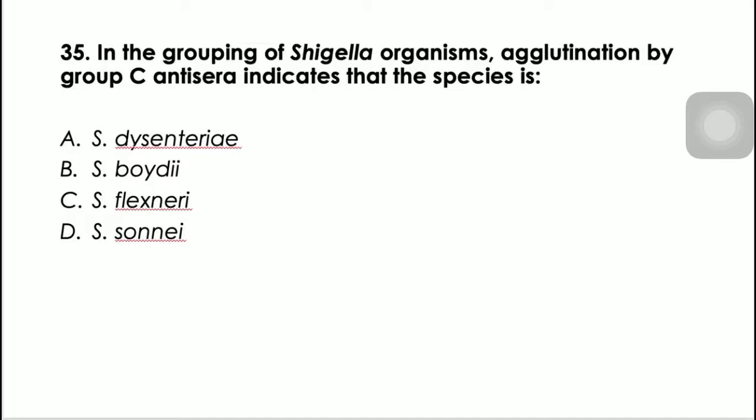Next number, 35. In the grouping of Shigella organism, agglutination by Group C anti-sera indicates that the species is. So, di ba, Group A is for Shigella dysenteriae, Group B is Shigella flexneri, Group C is Shigella boydii, and Group D is Shigella sonnei. So, for Group C, we have letter B, Shigella boydii. Okay, so again na, Shigella sonnei is the only lactose fermenter. It is a late lactose fermenter, ONPG positive, wherein it is capable nga po of producing beta-galactosidase.